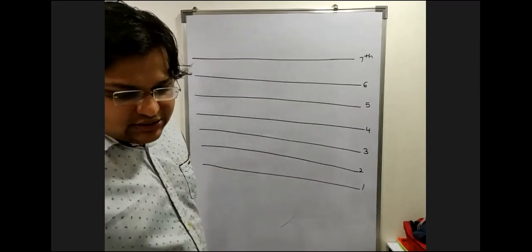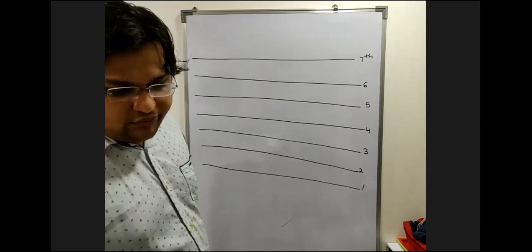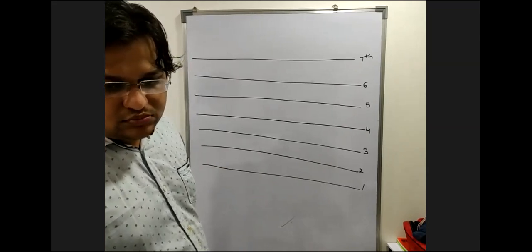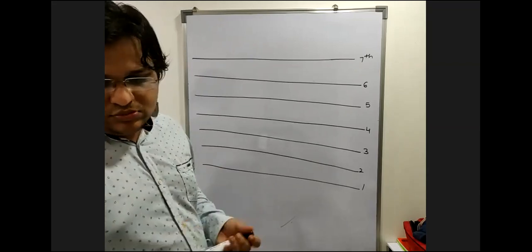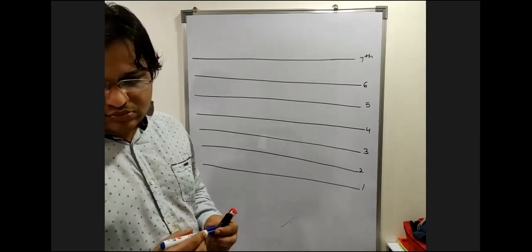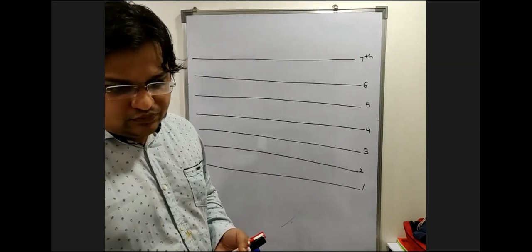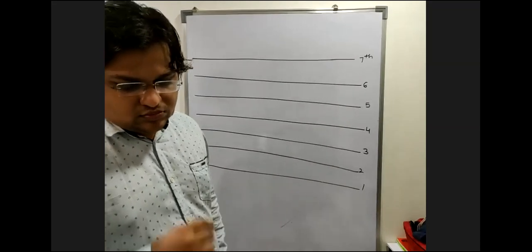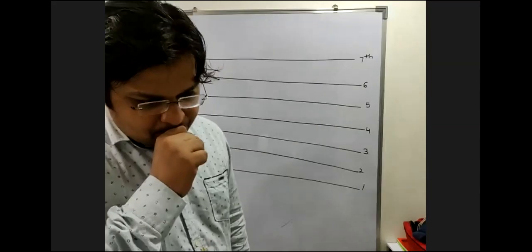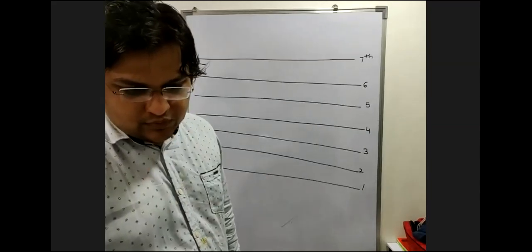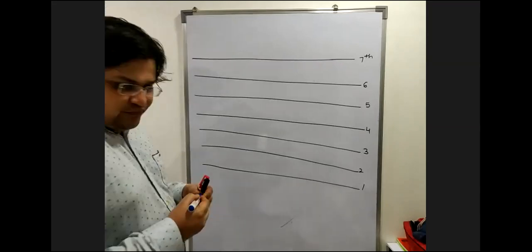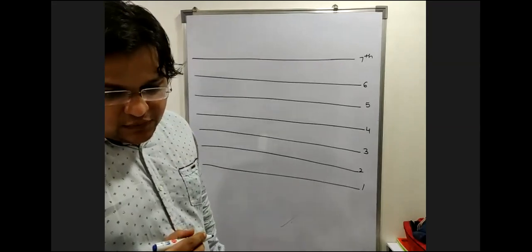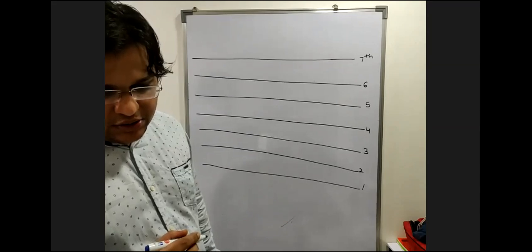Do you get any answers? Yes, ma'am. How many do you get? Total, how many lines do you get? 21. 20.